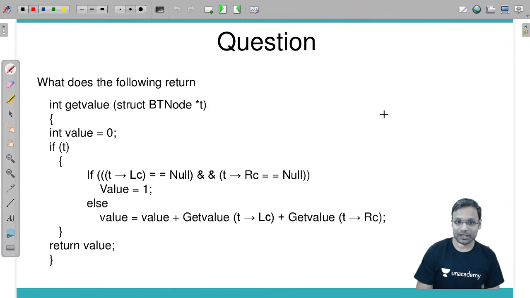So if you got this particular thing, now we are going to go for another question, which is a GATE question, I guess. It says there is a function, get value function. This particular function runs on a binary tree. What does the following function return on a binary tree?